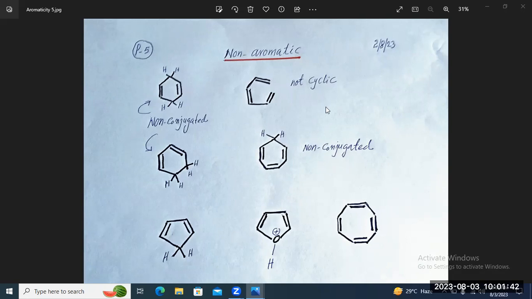So this was all about aromaticity. We saw some examples here, but in a nutshell, an aromatic compound is that compound or molecule which is cyclic, which is planar, and which has a conjugated system obeying the Huckel rule.